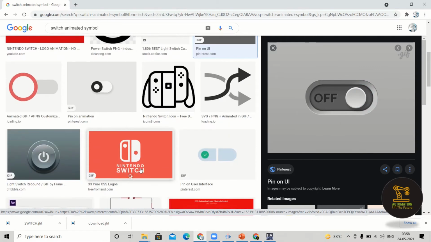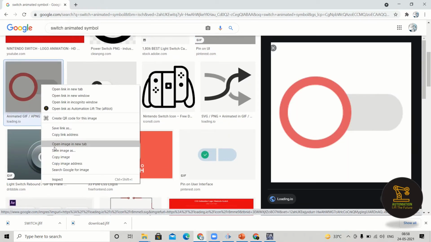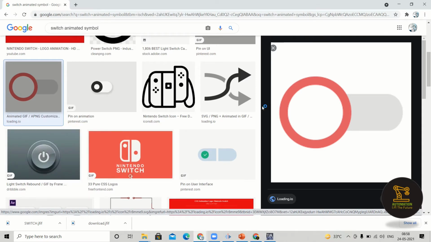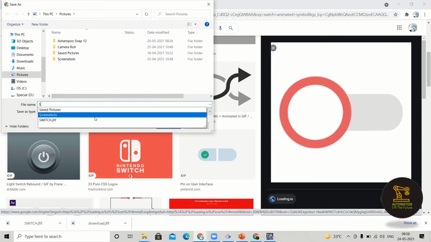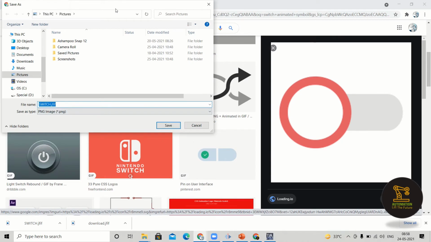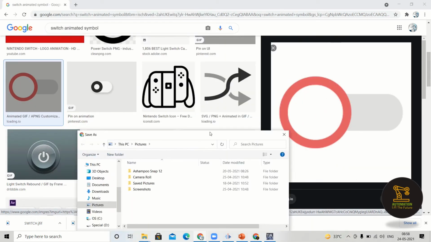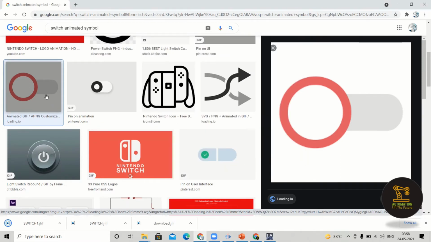Sorry, the problem is it was a GIF file, and we are saving the GIF file and searching in the form of picture, so it was not showing to us. So I went for one more image.